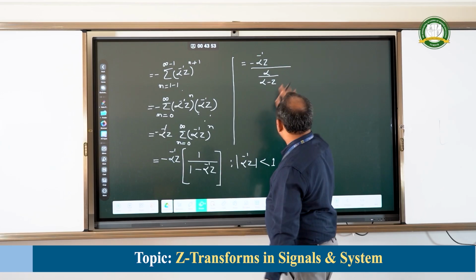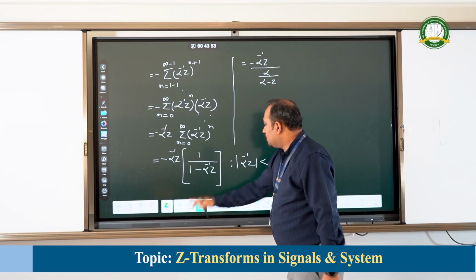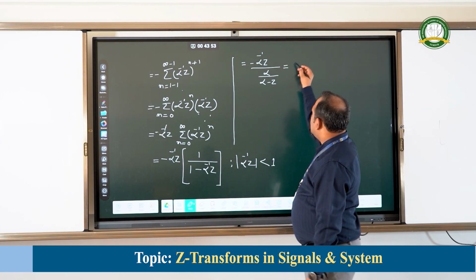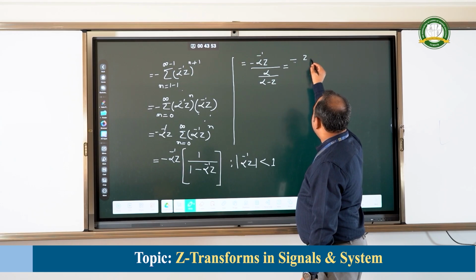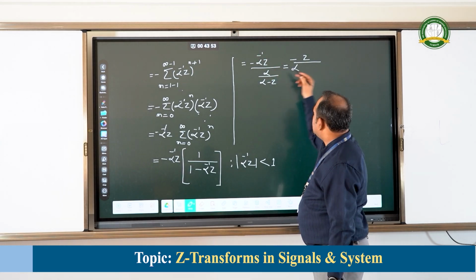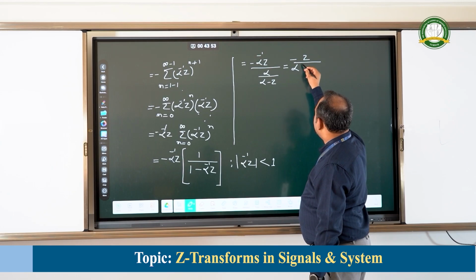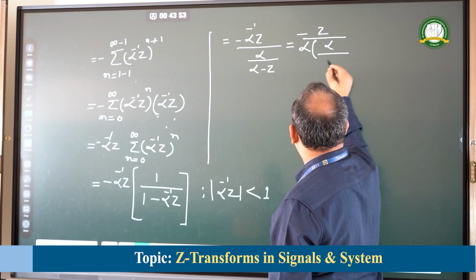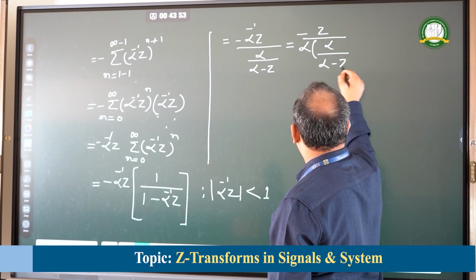Now, this will be equal to minus of z divided by alpha. This inverse has been moved to the denominator, alpha into alpha divided by alpha minus z.